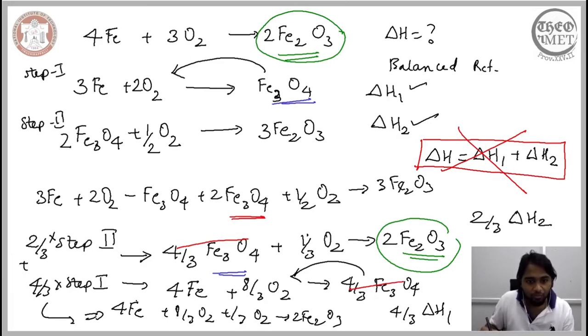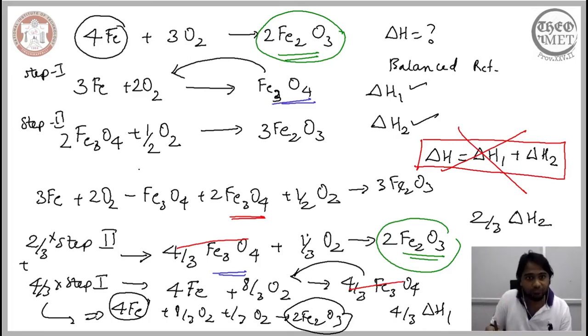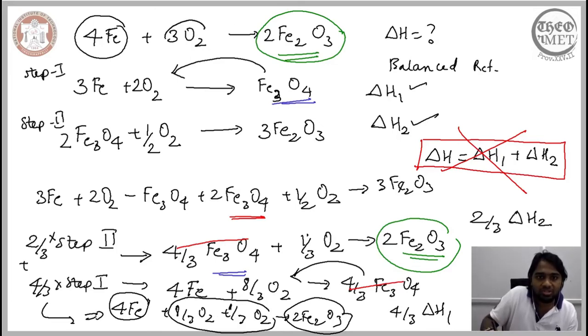Now we have already recovered this term. We have 2 Fe2O3 and the overall reaction has 2 Fe2O3. Now we have 4 Fe on the reactant side, and the overall reaction has 4 Fe. Now we need to see if this combination gives us 3 O2. 8 by 3 plus 1 by 3 gives us 9 by 3, that is nothing but 3. So even this recovers the overall oxygen atoms that are involved in the reaction.